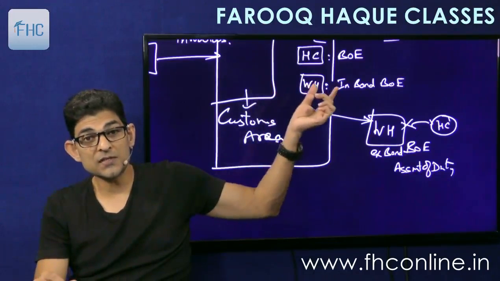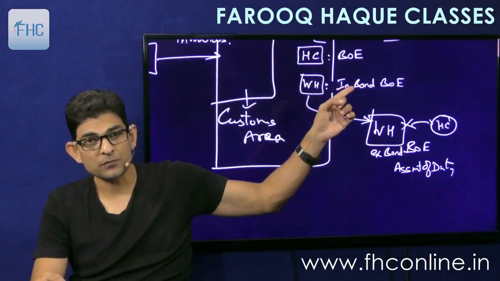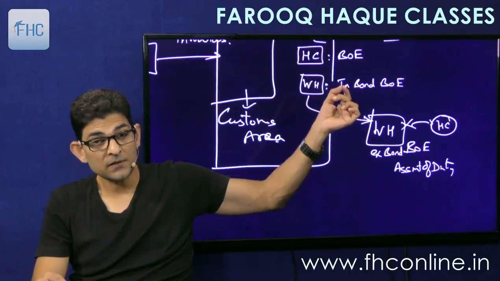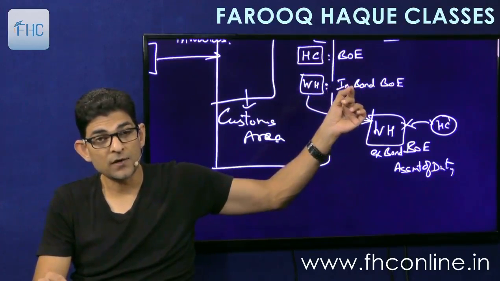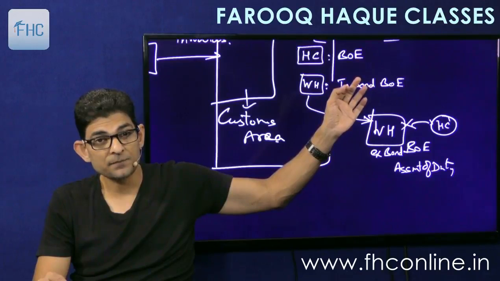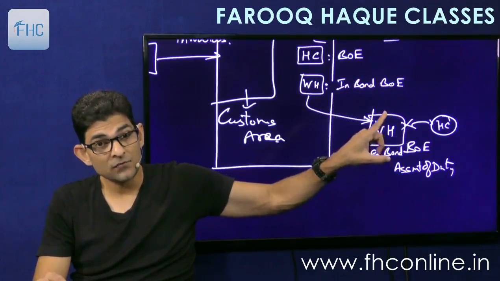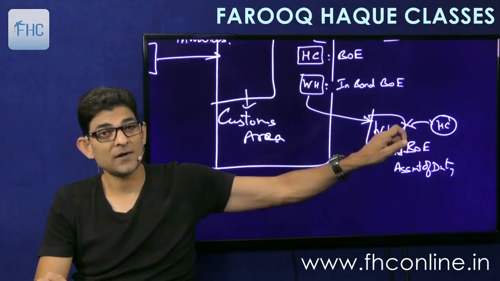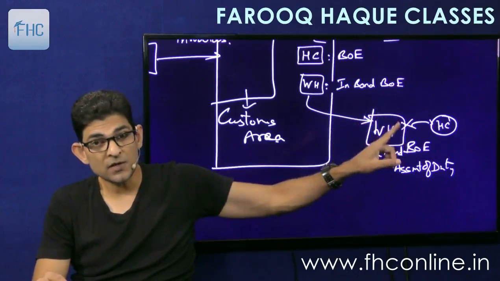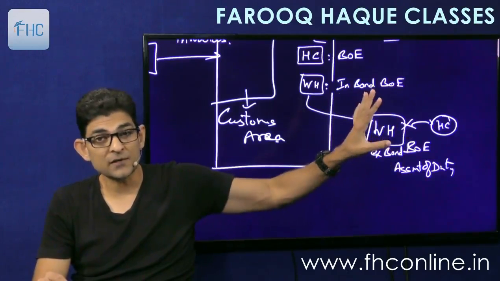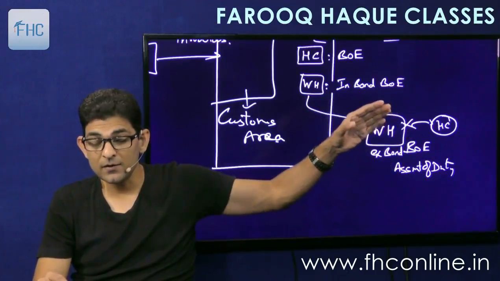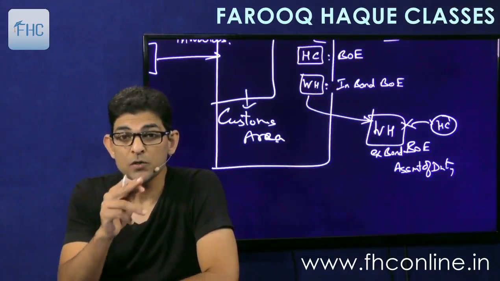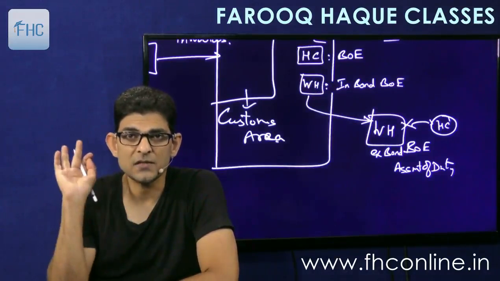Here the actual assessment will take place, and the duty that was assessed earlier was only to determine the value of the bond. It was not to be paid. So in that bill the duty was assessed only for filing the bond. Say the duty is 1 lakh, you will file a bond of 3 lakhs. But now when you file this bill of entry, we will make the final assessment. This is the actual duty payable. So here it comes to say 1,30,000. You have to pay 1,30,000, and thereafter the goods will be allowed to be removed. So goods will be removed, and your bond, the undertaking that you have given, will be cancelled.